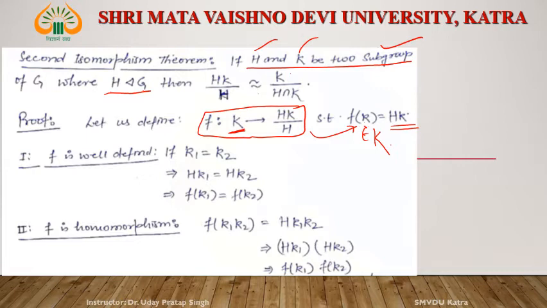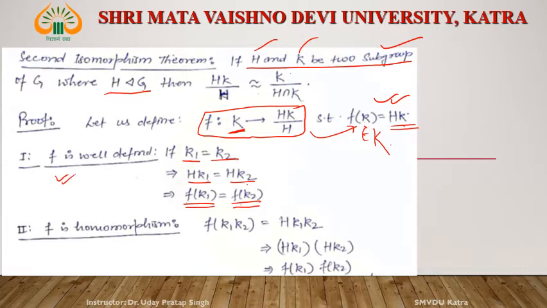Let us consider any two elements in the domain are equal, then their f images are also equal. Let k1 be equal to k2. If k1 is equal to k2, then their cosets are also equal. If their cosets are equal, then their f images are equal by definition of f. What is Hk1? Hk1 is f of k1 by this, and Hk2 is equal to f of k2. Okay. It means if elements are equal, then their f images are also equal. It means f is a well defined map.